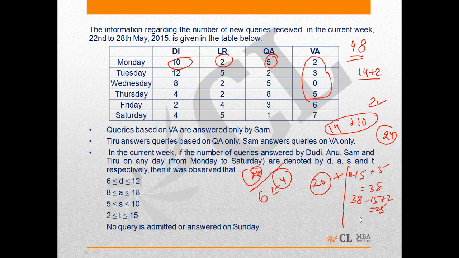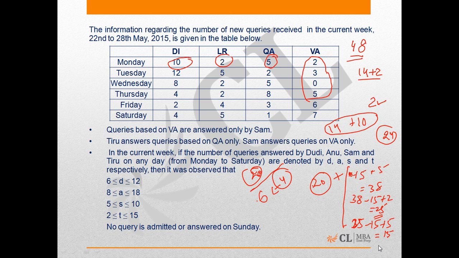Next day he receives 5 queries, but he was not compelled to answer any of these queries, as he had 25 pending queries. So on Wednesday, he would have answered 15 queries of the previous days plus 5 queries of pending nature of that day. We will take the pending queries at the end of Wednesday as 15.